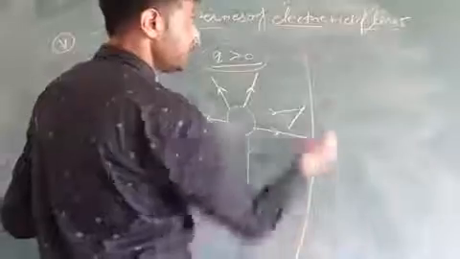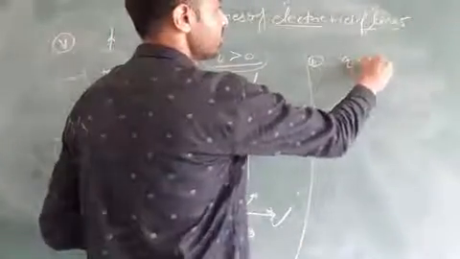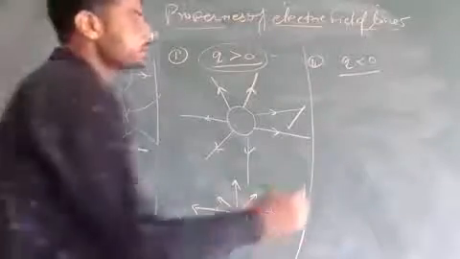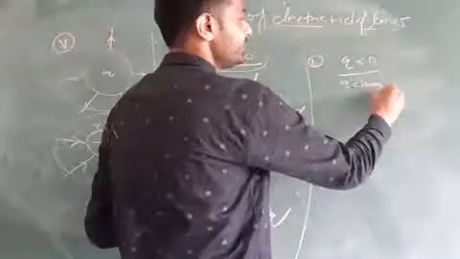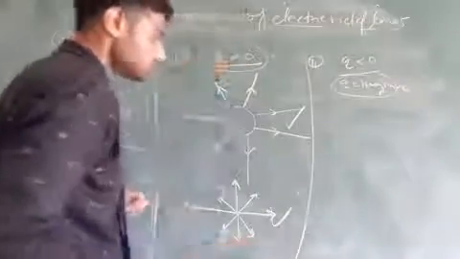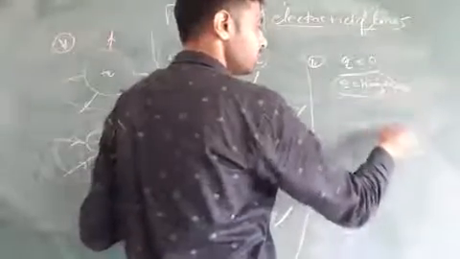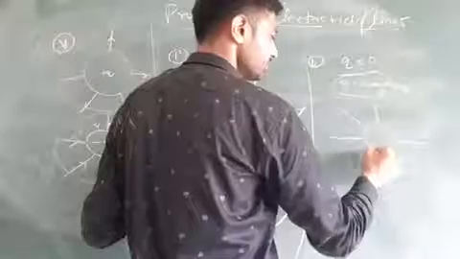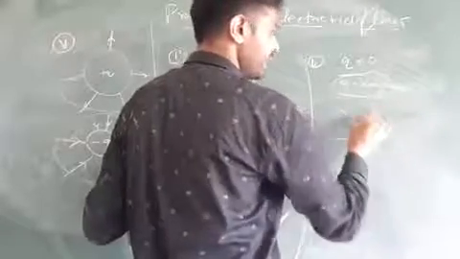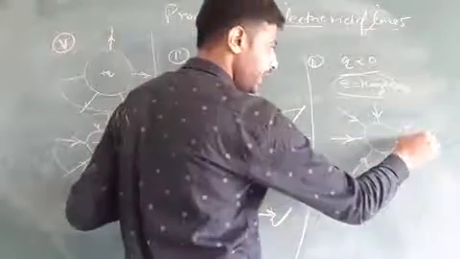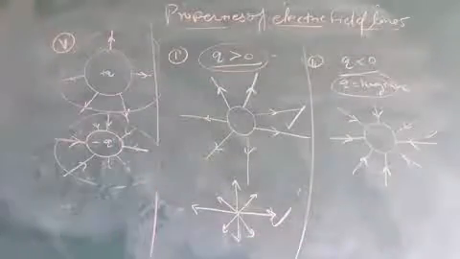Now second, Q less than 0. What is the meaning of Q less than 0? Q less than 0 means Q is negative. So for negative charge, as you know, you have to draw electric field lines like this, at the negative charge.